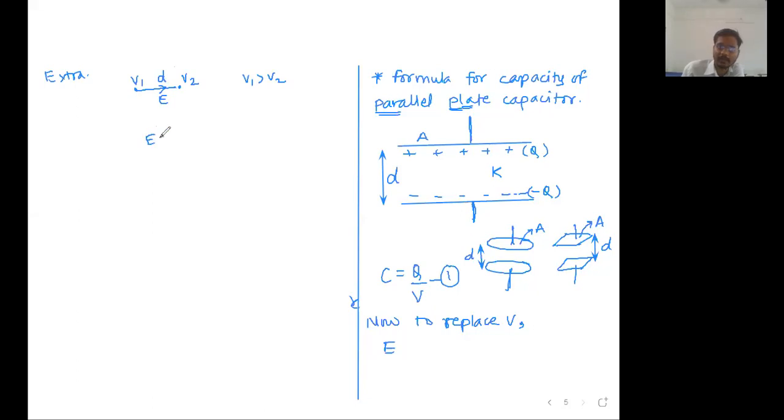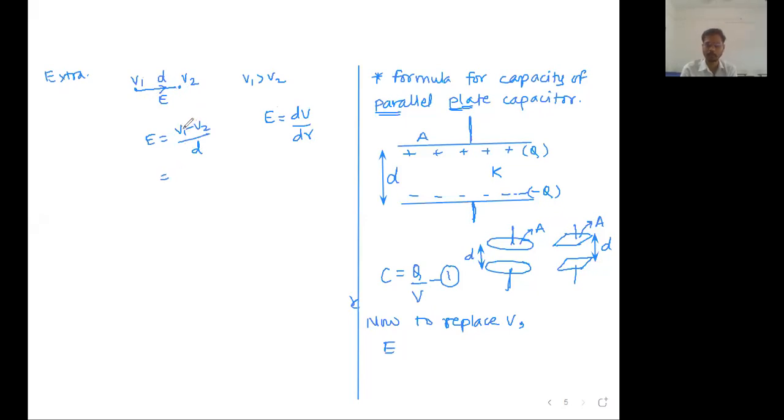Then can I write E is equal to the potential difference, V1 minus V2, upon the distance between them? Reply to me in the chat box. Do you know E is equal to dV by dr? Numerically dV by dr. I know it is E vector is equal to minus dV by dr, that I know, but numerically E is equal to dV by dr. dV is the potential difference, V1 minus V2, and dr is the distance between the 2 points, small d.